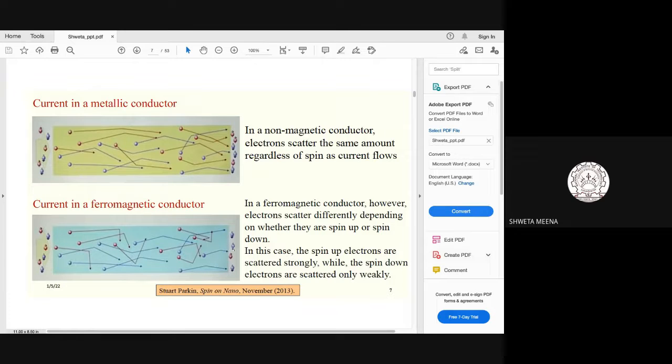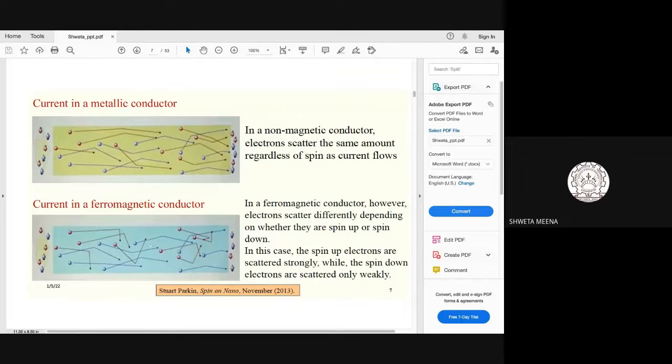We can see here the majority current is carried by blue electrons, spin down, because their magnetic moment was in the same direction as our local magnetic moment. So 75% of the current is carried by the spin down electrons, and 25%, maybe less, is carried by the red electrons, the spin up.